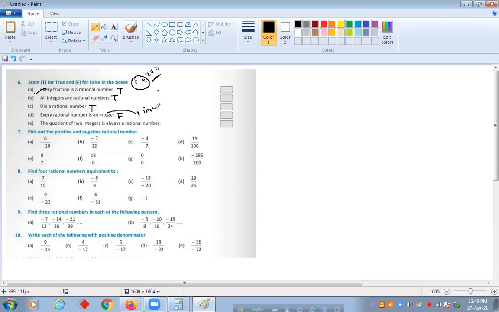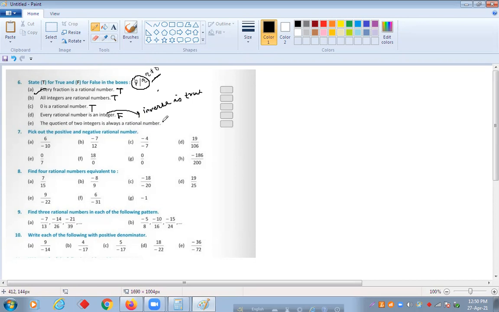The quotient of two integers is always a rational number.